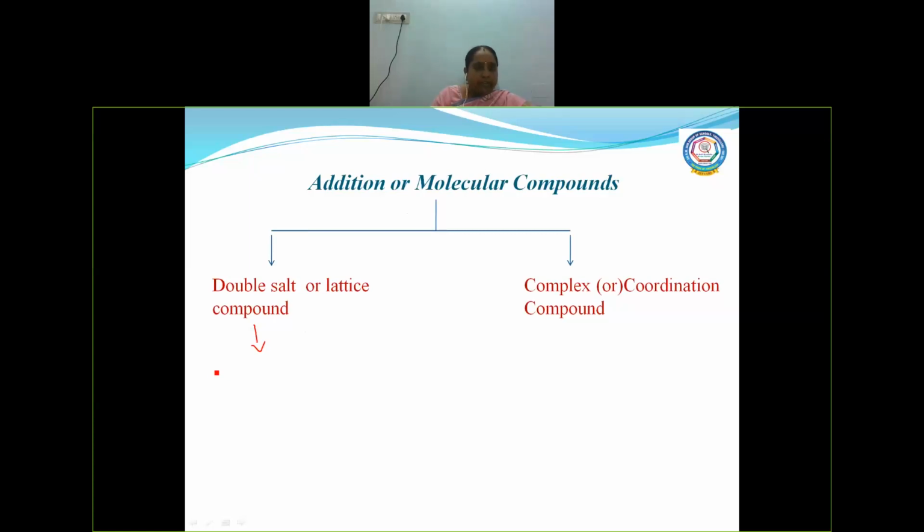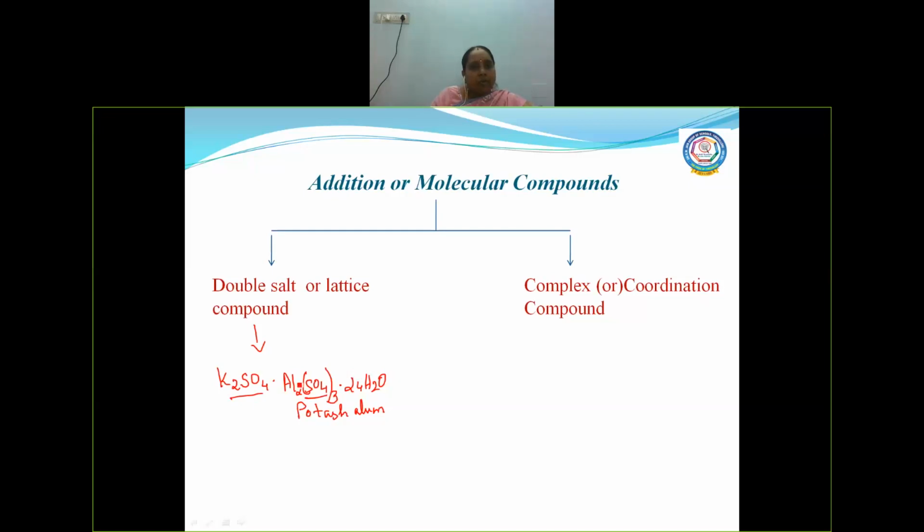Already I told you anyway, let me tell you once again. A double salt will have simple salts within it. This is a double salt, which is shortly called potash alum. So why is it called a double salt? Because it contains two simple salts in it.